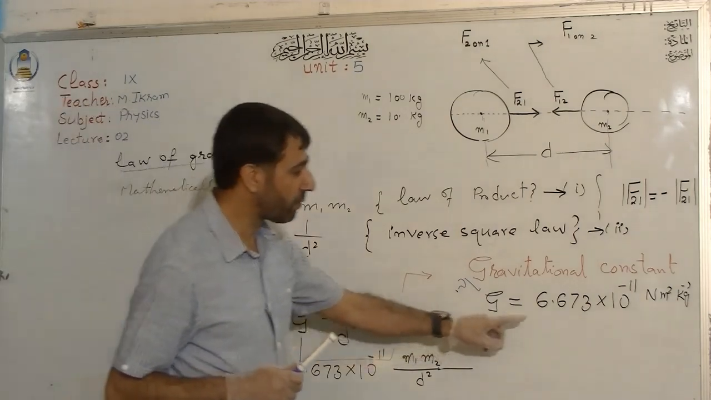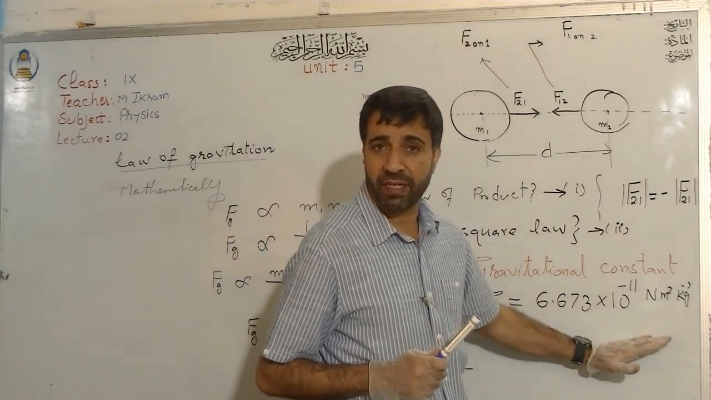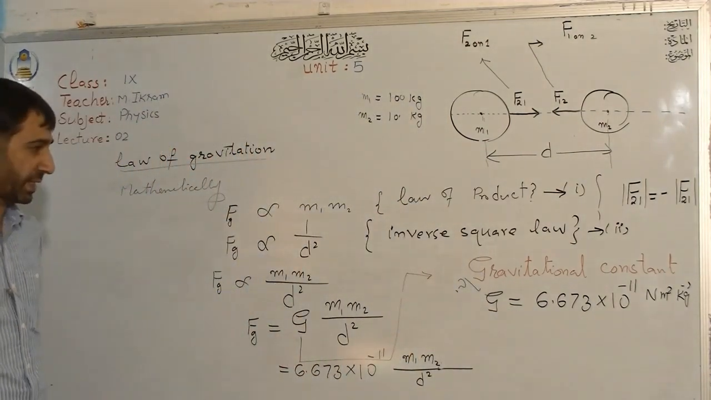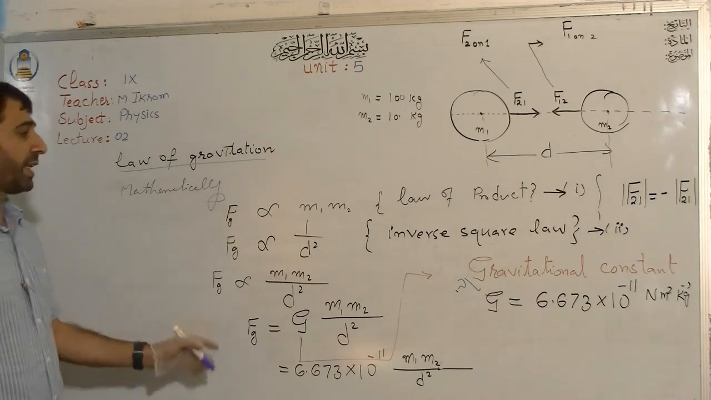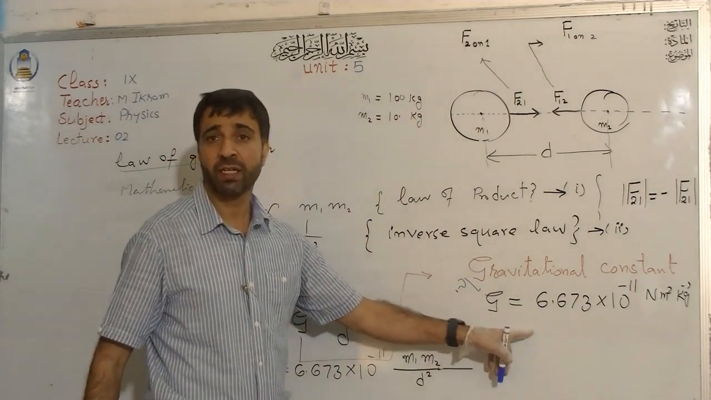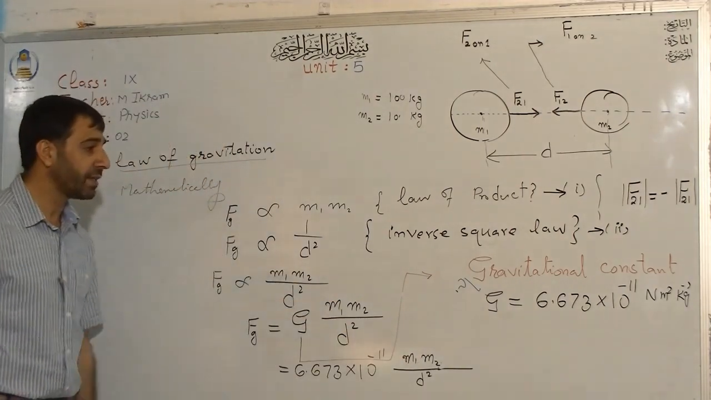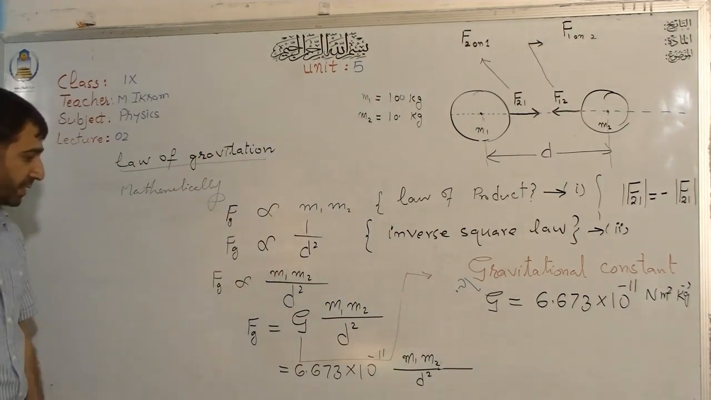It can only come from what? From experiment, right? And that is beyond the scope of your syllabus. It is not in your course how to calculate the value of G. So when you move on to the senior classes, maybe inshallah you will learn there how the value of G can be calculated.